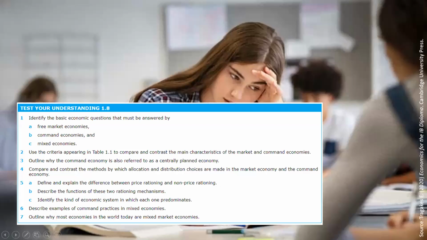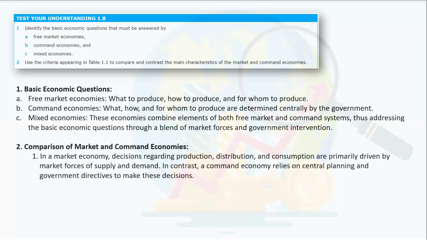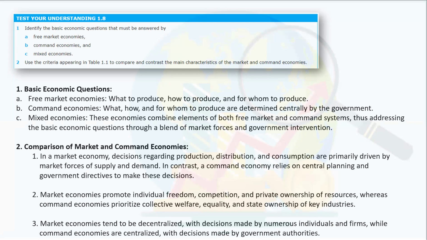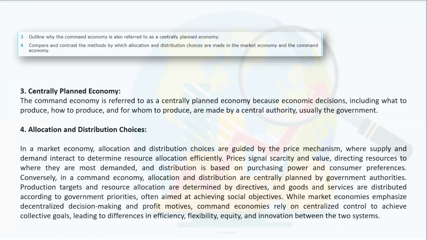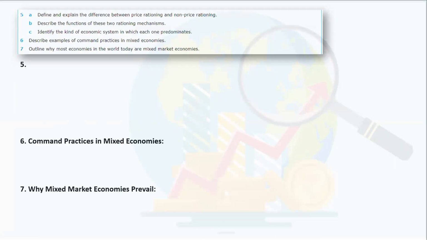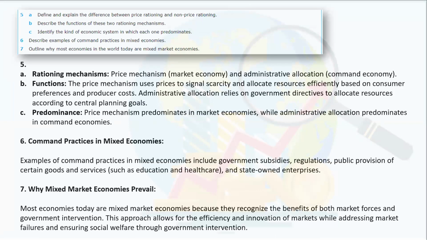And well, this is task 1.8. You can pause the video and read. I will be providing the answers for number 1 and number 2. You can pause the video and compare with your own ideas. This is number 3 and 4. You can pause the video and compare with your answers. This is number 5, 6, and 7, please. Take time to pause the video and compare your answers.